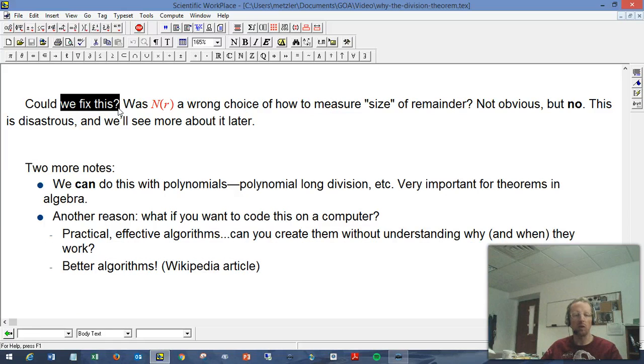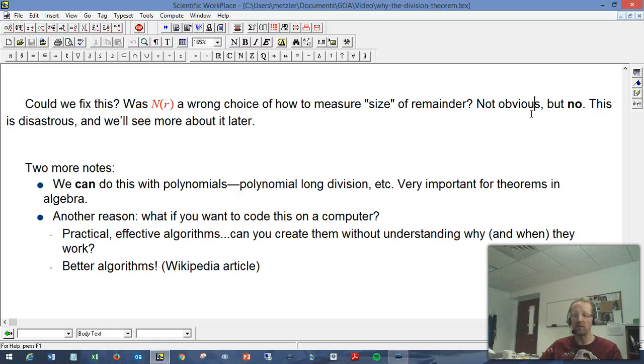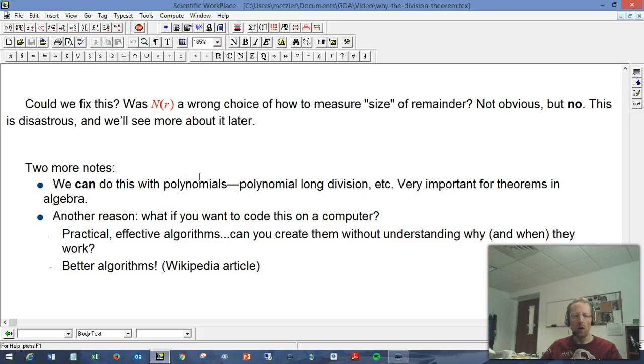I think you should be a little skeptical since I am glossing over a lot of things. Was this norm the wrong choice of how to measure the size of a remainder? Well, it's totally not obvious. Maybe I'm just pulling the wool over your eyes and there's a better way to measure it and the theorem works, but it really doesn't. There's no way to fix it. And in fact, this is absolutely disastrous in terms of trying to answer in a simple way the kinds of questions that would motivate the idea of the winteger. So two more notes just to finish up.